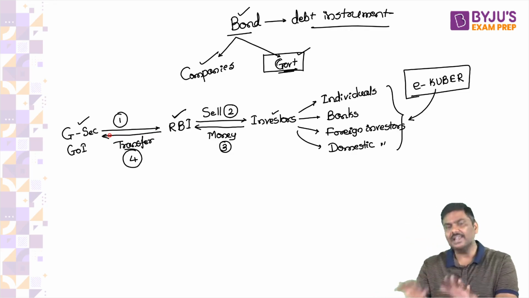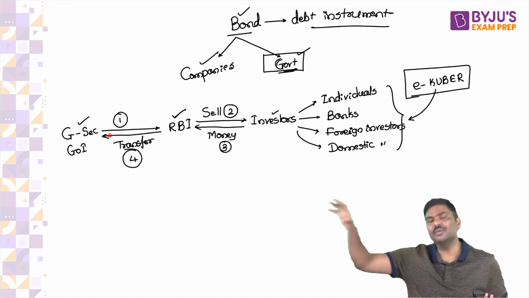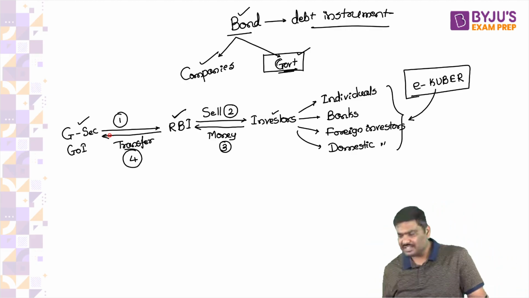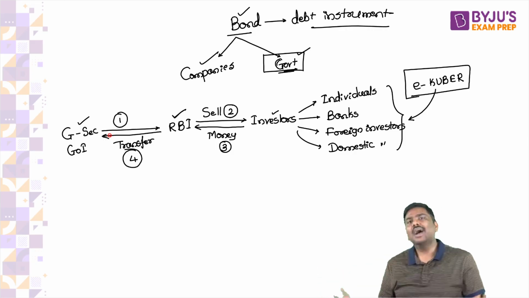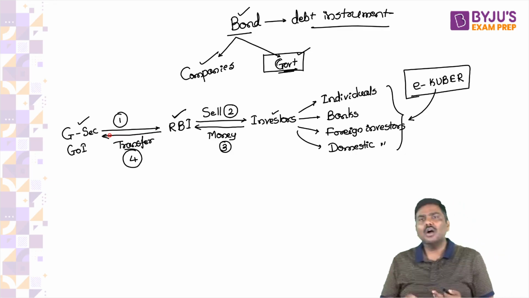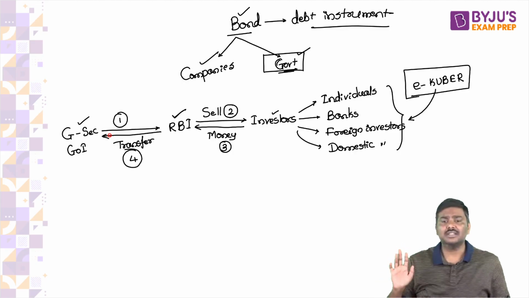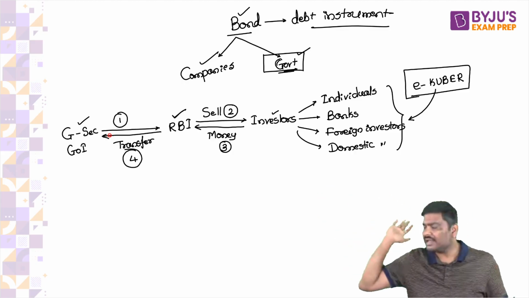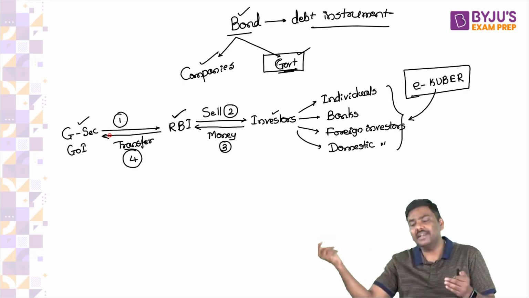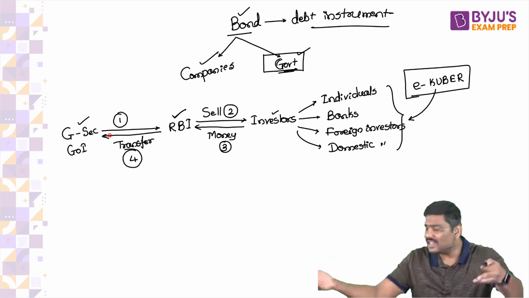So this is basically the process how Government of India will be able to sell these kinds of instruments. Now, let's say you have purchased a bond, I have purchased a bond, a bank has purchased a bond. Are we allowed to sell them in the market? Of course, yes. If you purchase a bond of tenure, let's say 30 years, it doesn't mean that you have to keep the bond for 30 years. You can simply sell it again in the market. Is there any other facility wherein banks can sell these bonds?